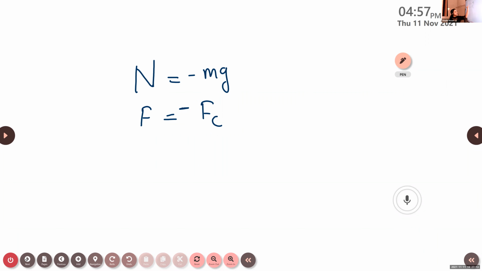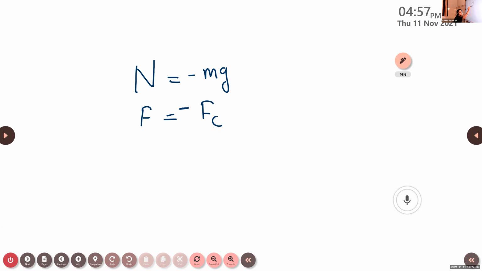Because the reaction force and action force are exactly equal and opposite in direction, here we put a negative sign. N is equal to minus mg. Now in the second case, the necessary centripetal force is provided by the frictional force. They are also exactly equal and opposite. So we can say F is equal to minus Fc.